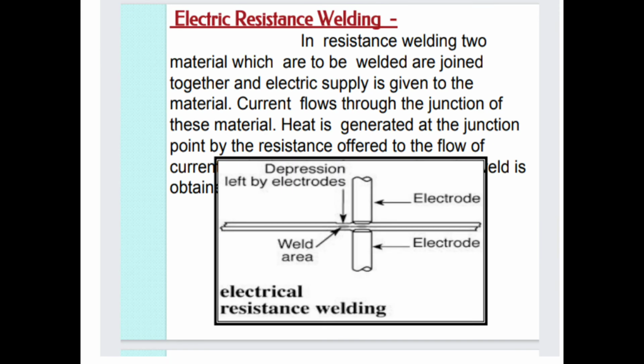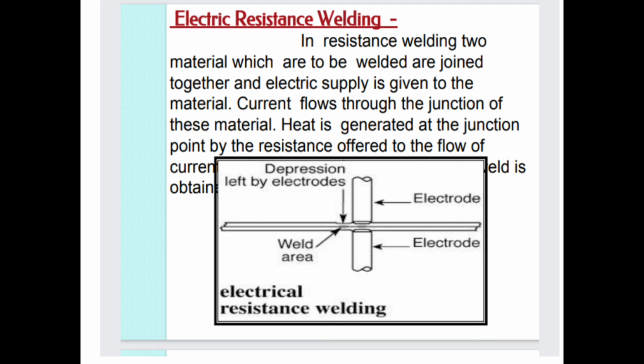So this is the electric resistance welding. In resistance welding, the two materials which are to be welded are joined together and electric supply is given to the material. Current flows through the junction of this material. Heat is generated at the junction point by the resistance offered to the flow of current. So this is the diagram of electric resistance welding.